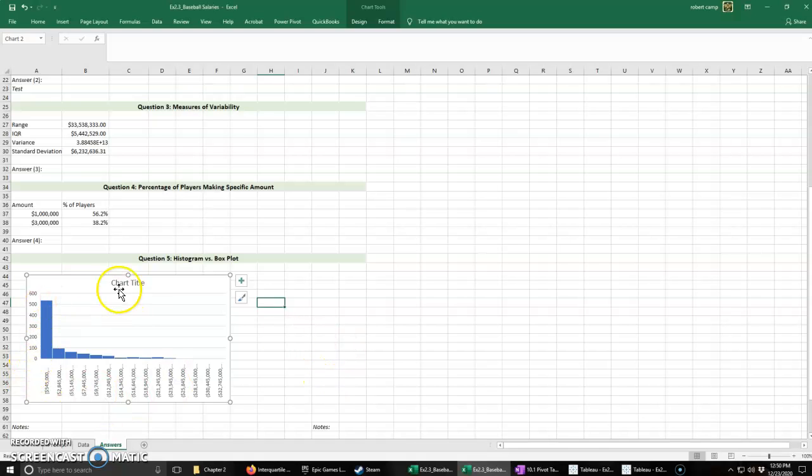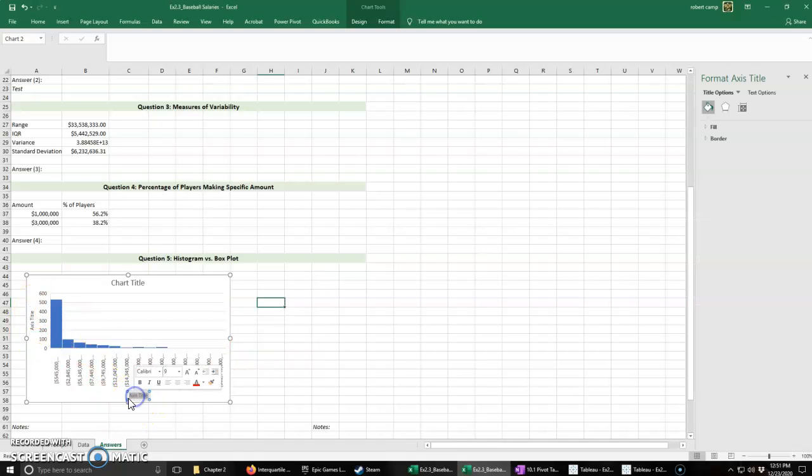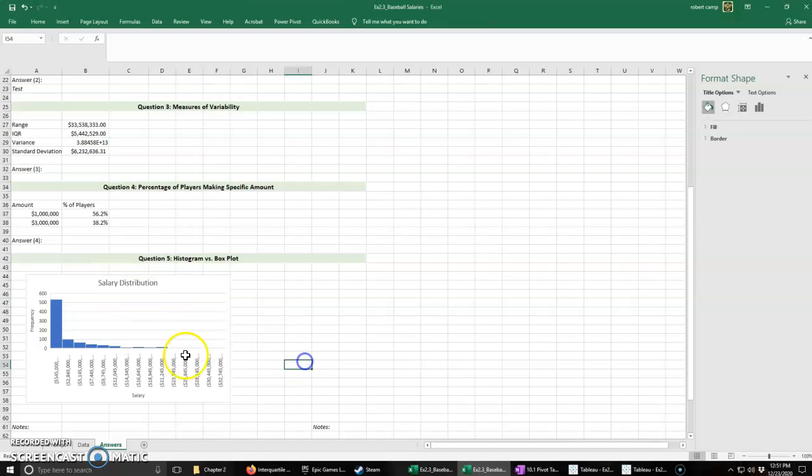Now we really should add some titles. Down here we'll call this salary, and over here we'll call it frequency. And up here we'll call this salary distribution. Now we can see this is skewed.